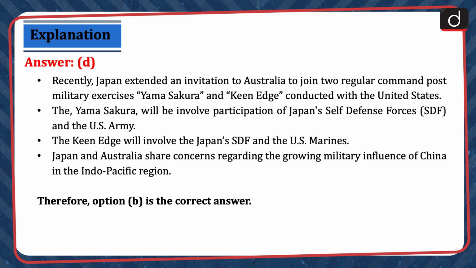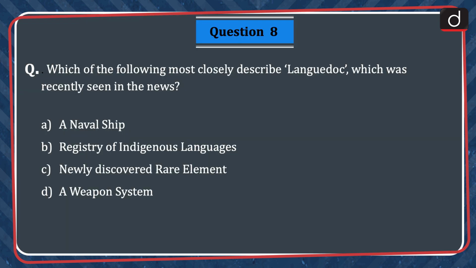Japan and Australia share concerns regarding the growing military influence of China in the Indo-Pacific region. Therefore, option B is the correct answer. Next question is, which of the following most closely describe Languedoc, which was recently seen in the news? A naval ship, registry of indigenous languages, newly discovered rare element or a weapon system? The correct answer is option A, a naval ship.